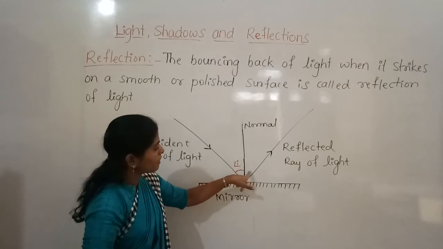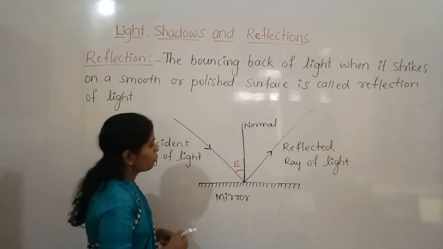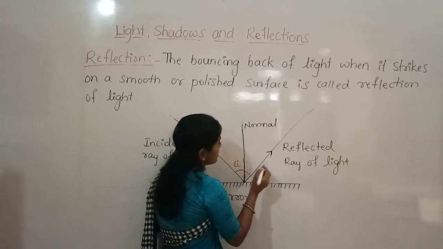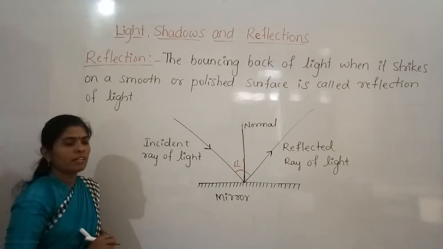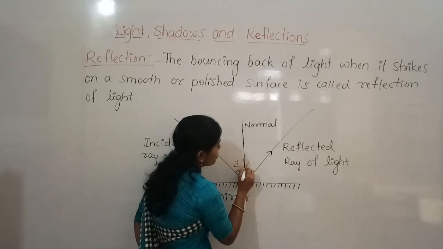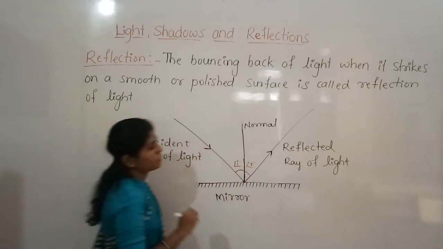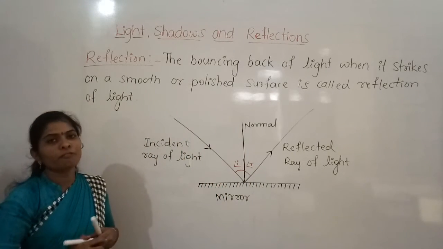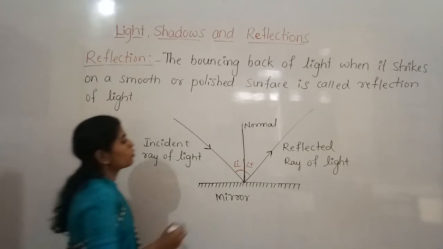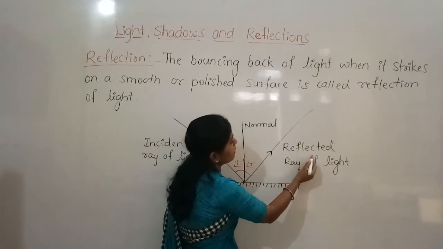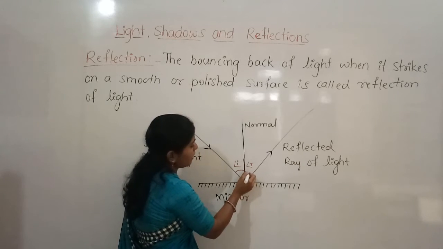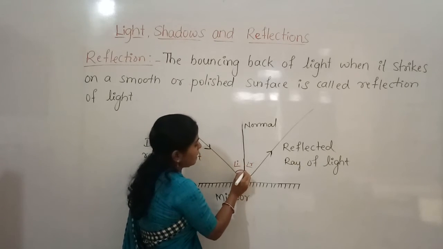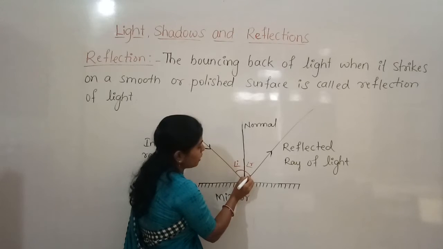And again here one angle is formed. This we call the angle of reflection, which is mentioned by R. So the angle formed between the reflected ray and the normal. This is the reflected ray and this is the normal, and the angle is formed between these two lines.